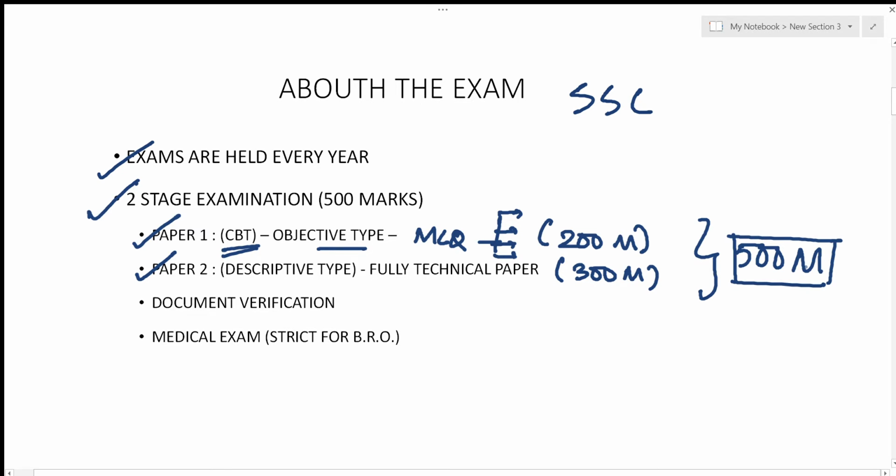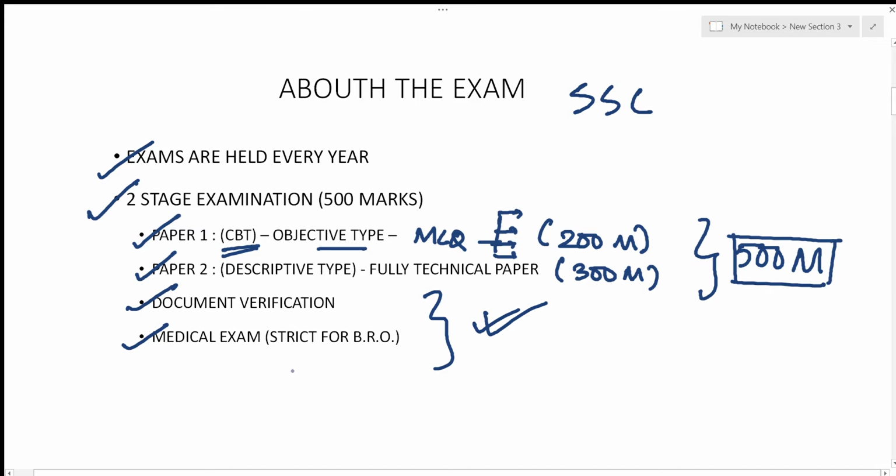Now, after paper 2, you don't have any interview for the SSC JEE post. If you get selected after paper 2, you will have a document verification process and a medical exam. And if you qualify both of these, then you would be selected for the particular post.